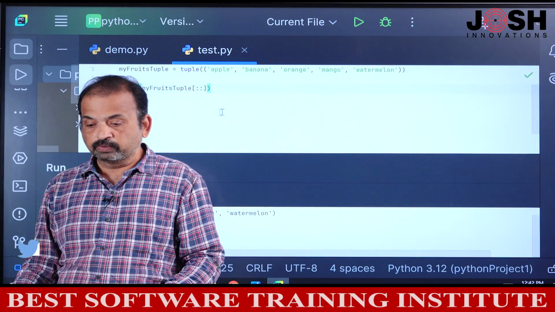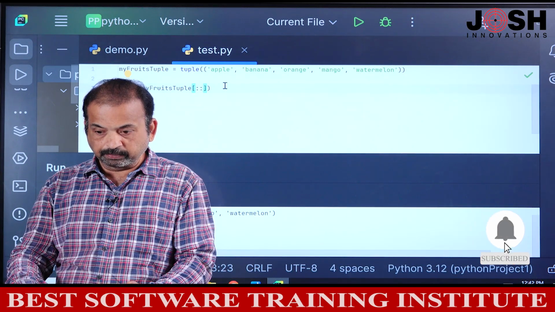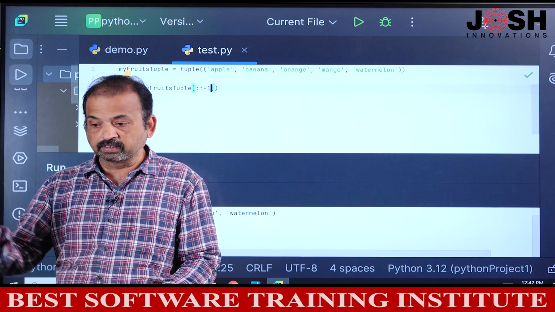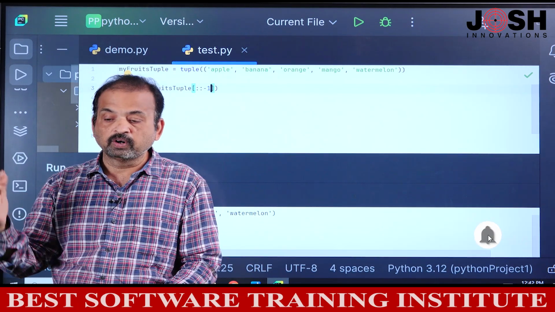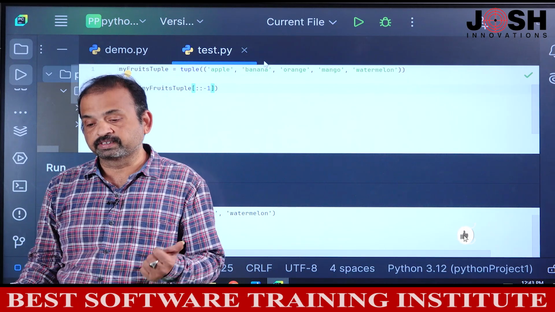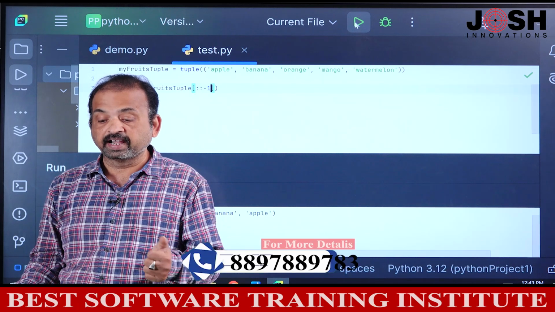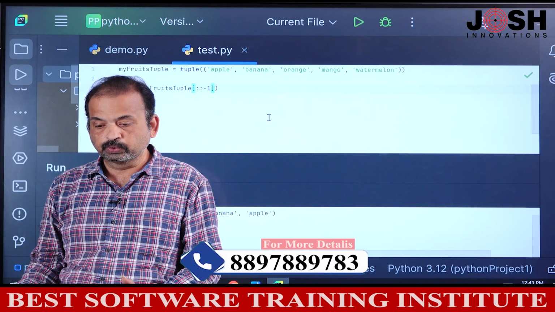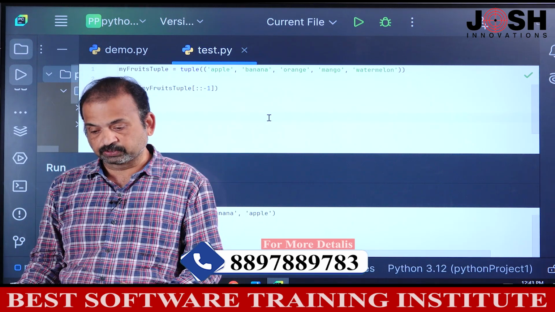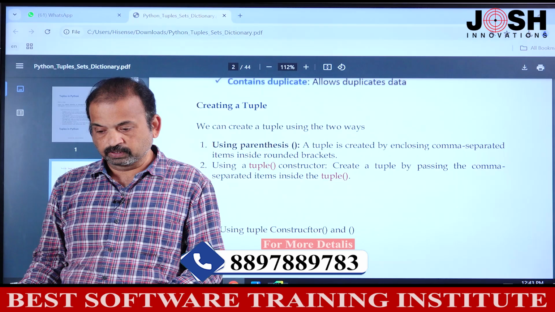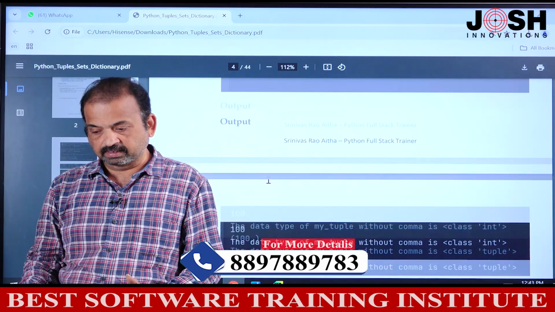Okay, what you know here as a step, I will give -1 here. When I give -1 here, it starts from the back end. It starts from the right hand side, that is watermelon, mango, orange, banana and apple. It will reverse. Yes, watermelon, mango, orange, banana and apple. So this is a way to access from the back side, from the last to first. Yes. So we understand how to create and how to access the tuple.